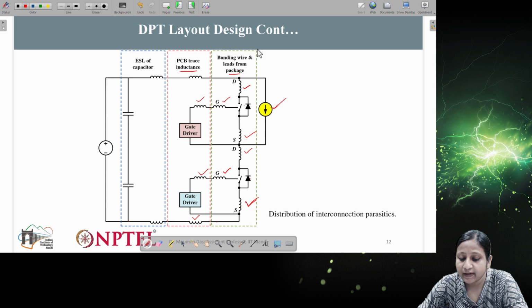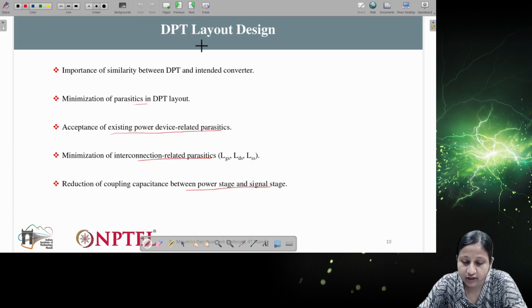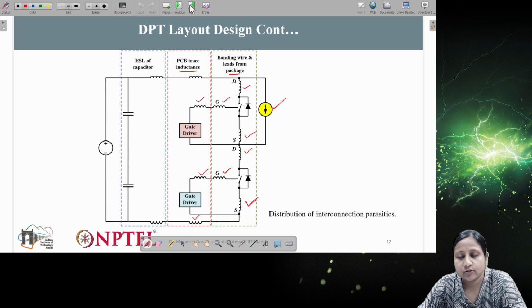And these parasitic components consider only the inductance effect. The other effects due to parasitic capacitance and so on are not included here, which I have already discussed in this particular slide. These components can also be included in order to analyze the circuit properly and get the actual characteristics of the device.